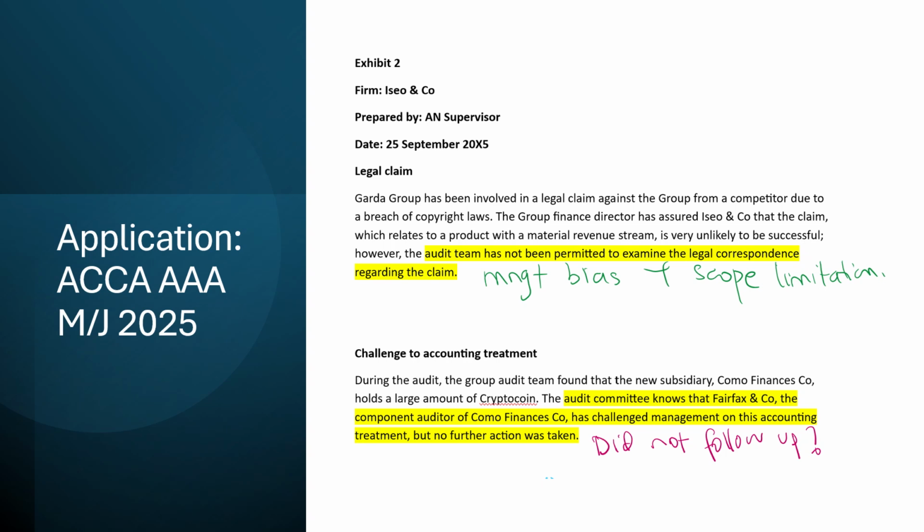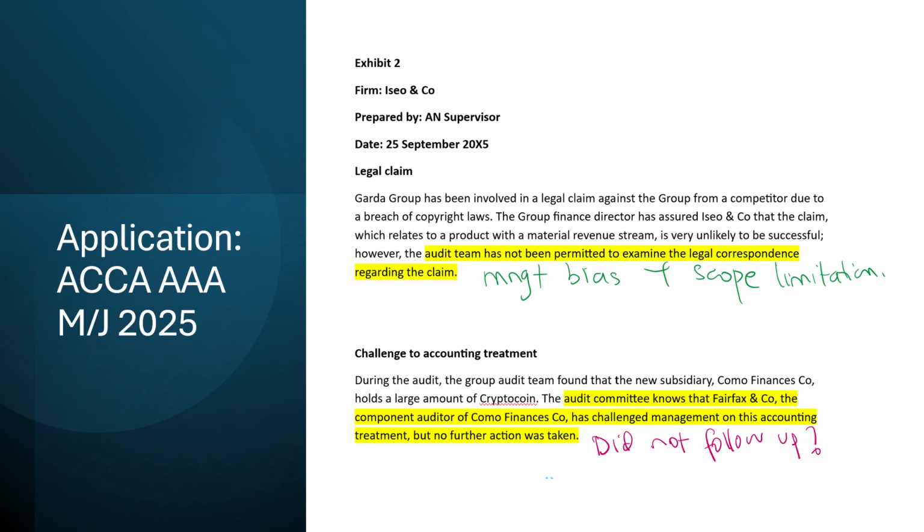Now, I'm just going to stop here for a second and make sure I've understood what's happened. There was a claim, so we're looking at IAS 37. The director thinks it's going to be unsuccessful, so they've done nothing. But as auditors, we were meant to confirm the probability, possibility, etc. But we were not given access to legal correspondence. So there is management bias because they might be trying to hide provisions and expenses, and there is a scope